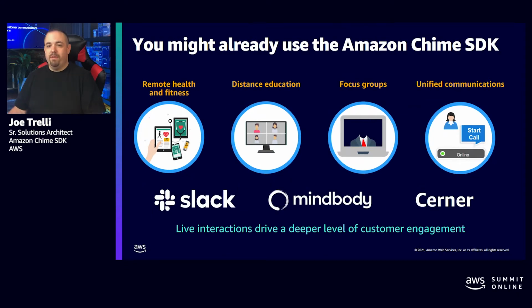And even if you've never heard of the Amazon Chime SDK, you might already be using it. You can see Slack, Mindbody, and Cerner are some examples of customers that we have. Slack is a worldwide chat app. A lot of developers love to use Slack, and Slack is using over 1.5 billion minutes per month on the Amazon Chime SDK. So when you escalate from chatting back and forth via text to a video call, you're using the Amazon Chime SDK.